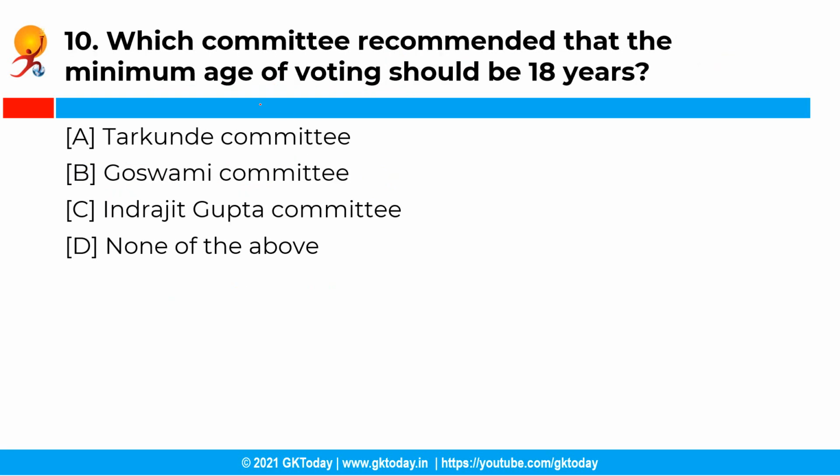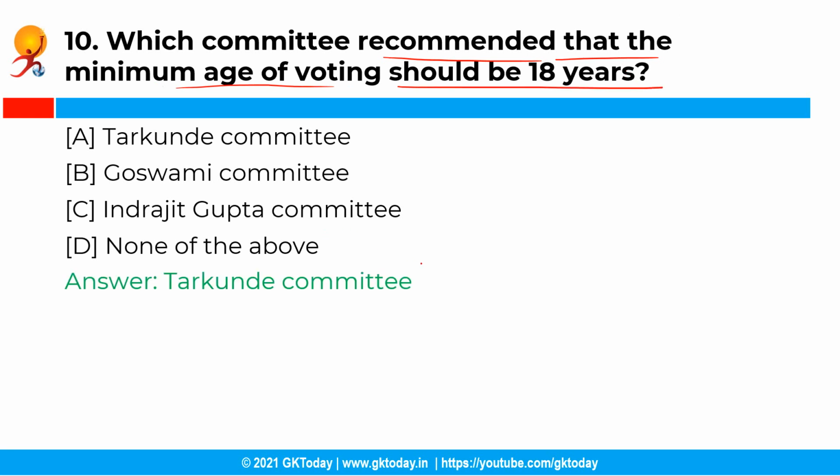Now the next question is, which committee recommended that the minimum age of voting should be 18 years? So you have the following options and the correct answer is option A, that is Tarkunde Committee. So Tarkunde Committee recommended that the minimum age of voting should be 18 years. It also recommended that the Election Commission of India should be a 3-member body.